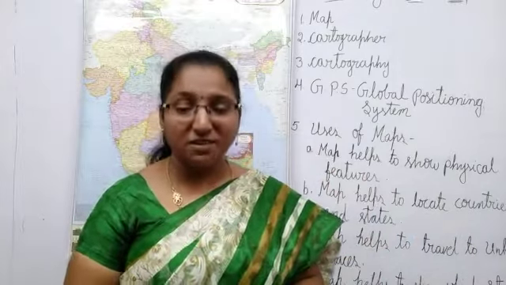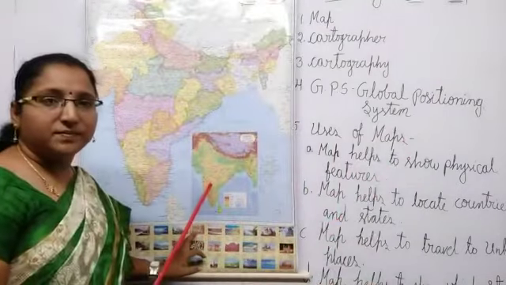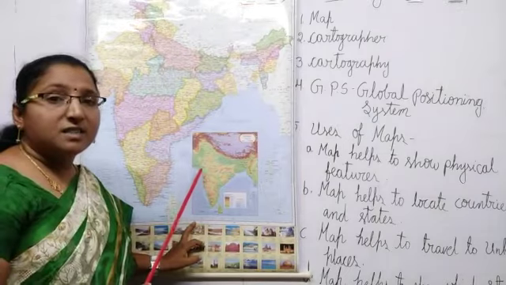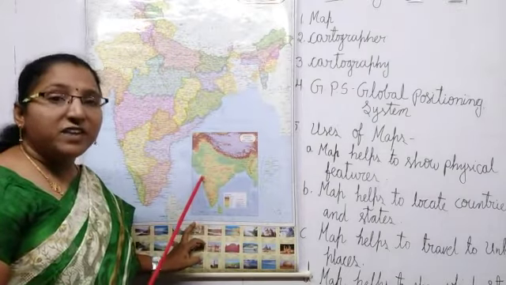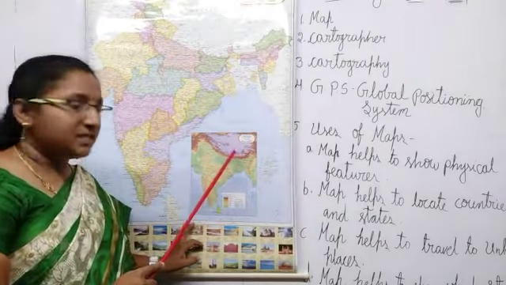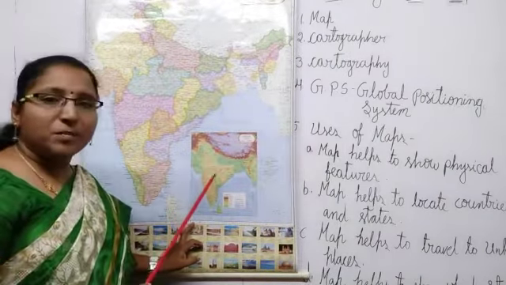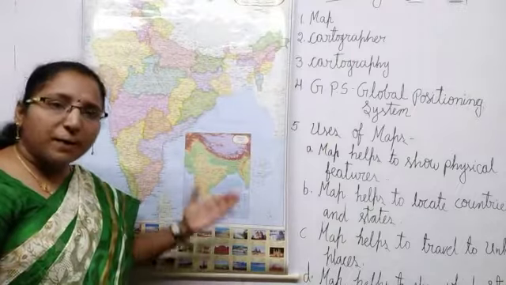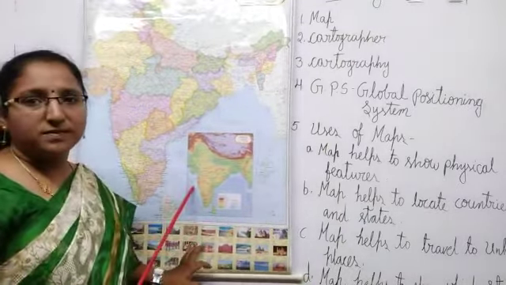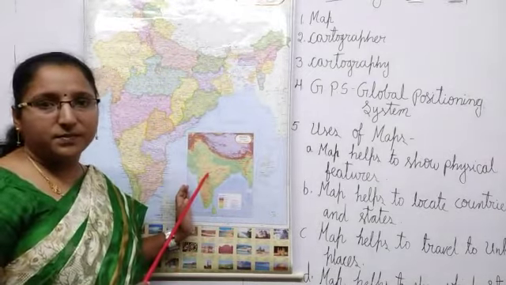These all physical features we can see on a map. Physical map. Can you see different colors here, children? Yes, we have different colors. These different colors represent different features of the earth. Brown color represents hills and mountains. Yellow color represents deserts. Green color represents valleys, plains, lowlands. This blue color represents water bodies. By looking at these colors, we can understand different features of the earth.